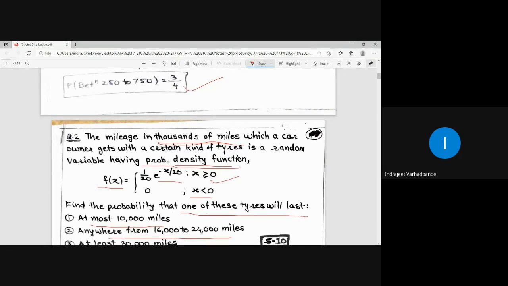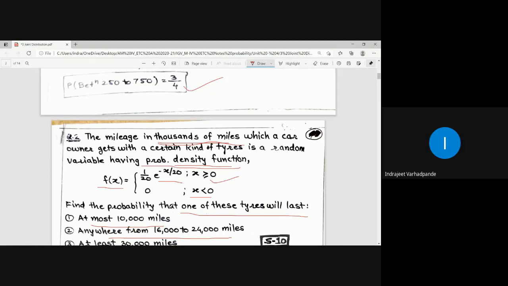Now, while learning certain concepts about probability, you must have come across the words at least and at most. What do you mean by at most? At most का actual meaning क्या होता है? At the most, maximum. So the highest limit it can achieve is the value given with at most. And what is the meaning of at least? Minimum. That means the minimum value will be this.